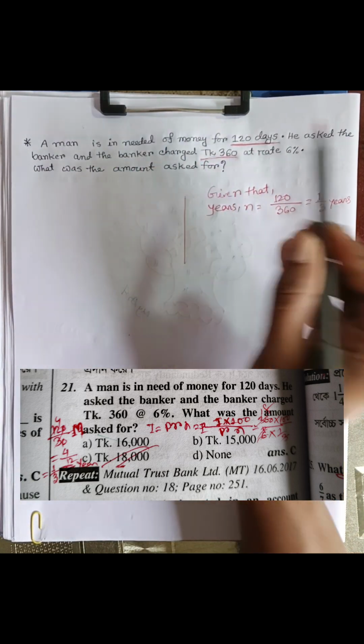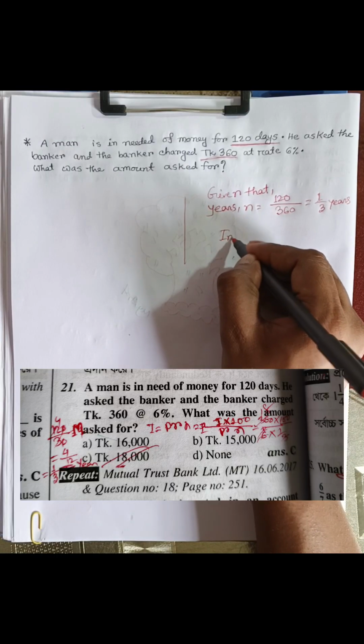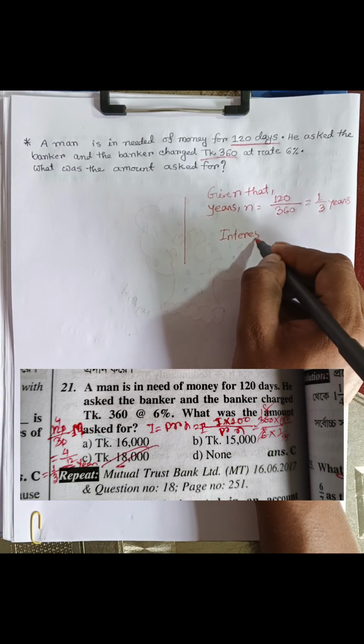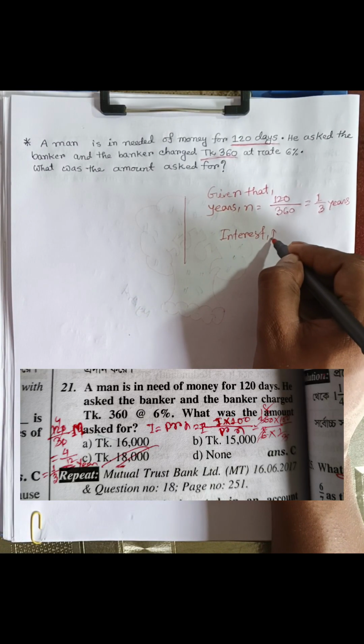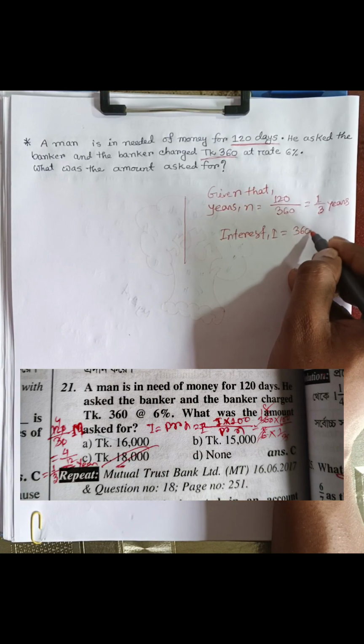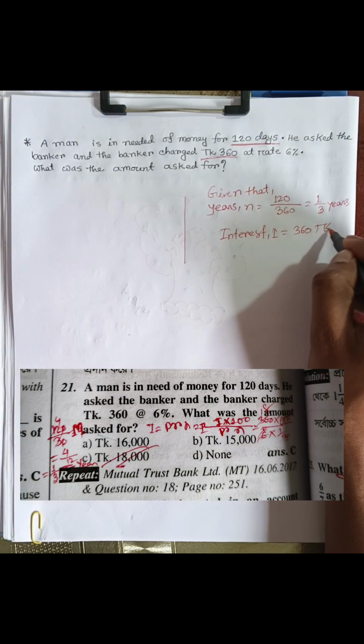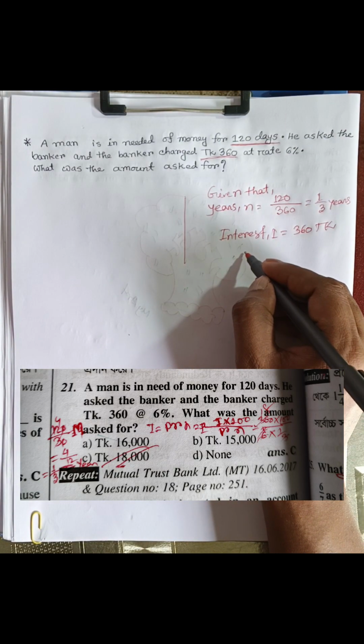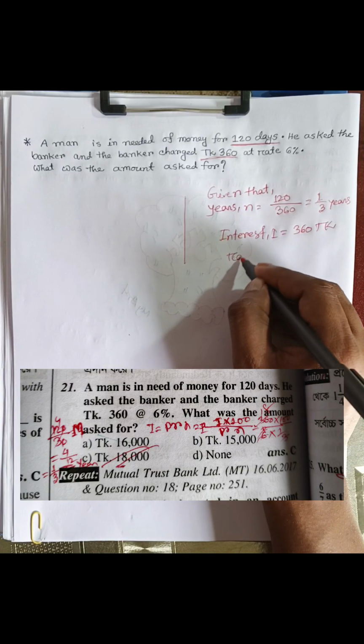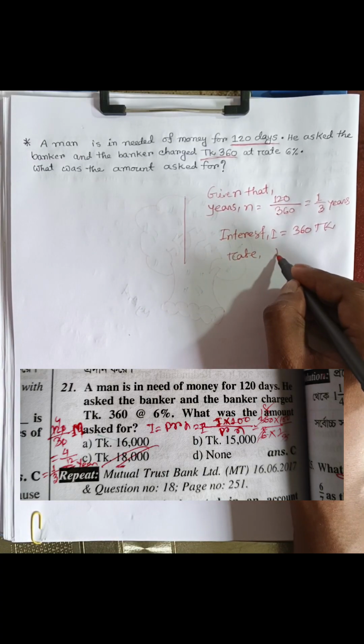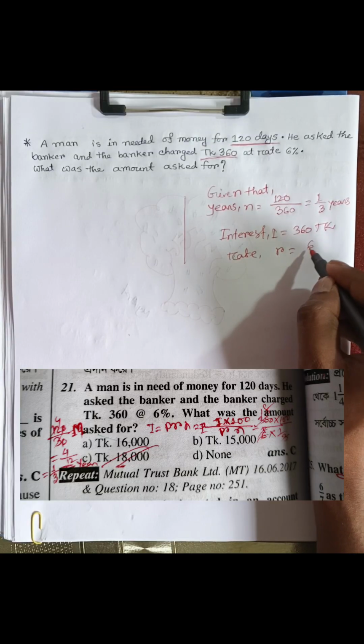This means interest. Interest I equals 360 taka, at rate, which means percentage rate, R equals 6%.